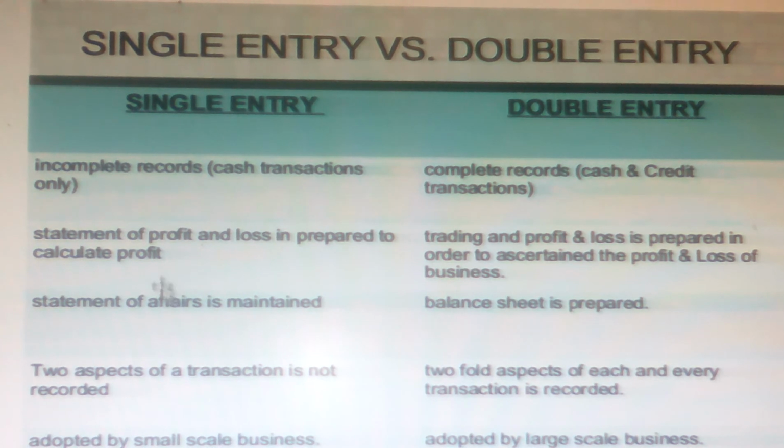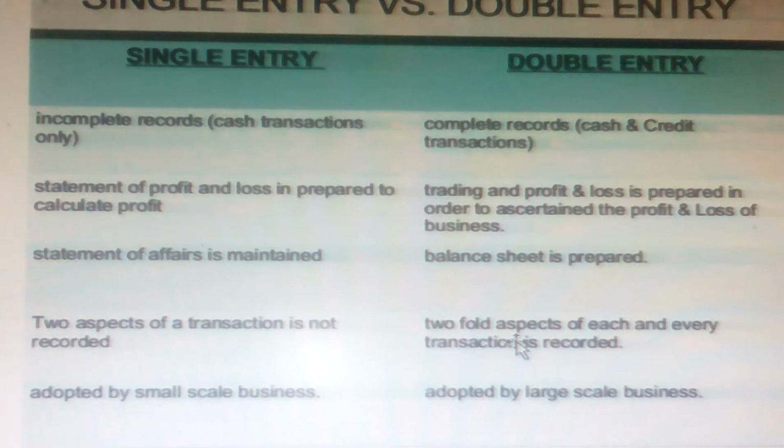Then in single entry, the statement of profit and loss is prepared just to calculate profit. But here the trading and profit and loss account is prepared in order to ascertain the profit and loss of the business. Okay. We will learn the meaning of single entry later on. Under that, a statement of affairs is maintained. Here we call it the balance sheet.